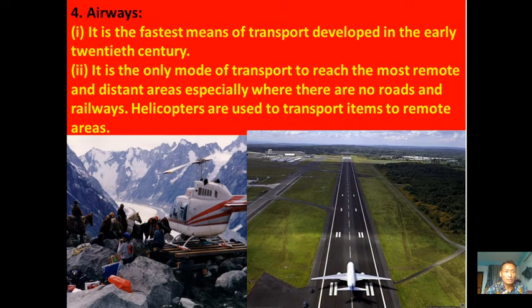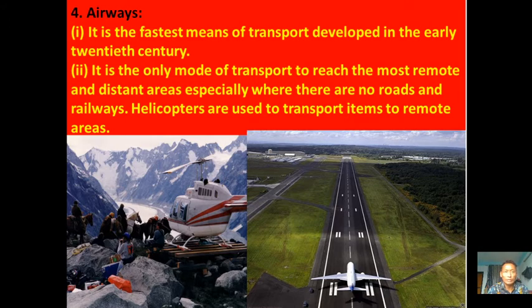The fourth mode of transport that we are going to learn in this class is airways. Airway is the fastest means of transport. As compared to roadways, railways, and waterways, air transport is the fastest because there is no physical barrier for air transport. With roadways and railways, we have lots of physical and terrain barriers, but with air transport, we can fly directly from one destination to another.